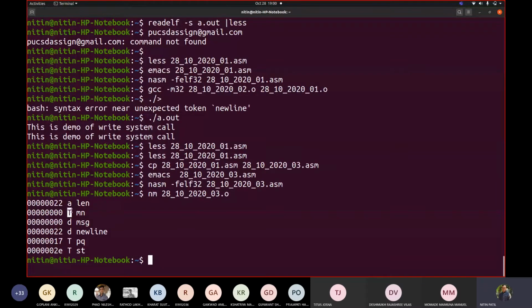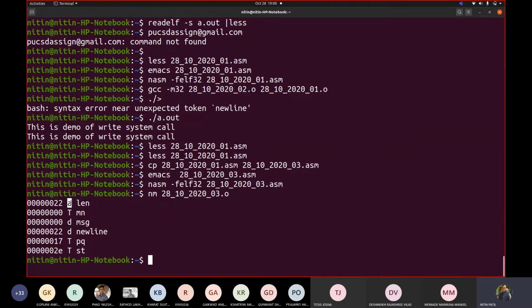You will identify this capital T, which means these are the labels defined in the text section of the code, and this is from the data section, and this is a constant value because we wrote the EQU directive. That's why that A symbol is added there.